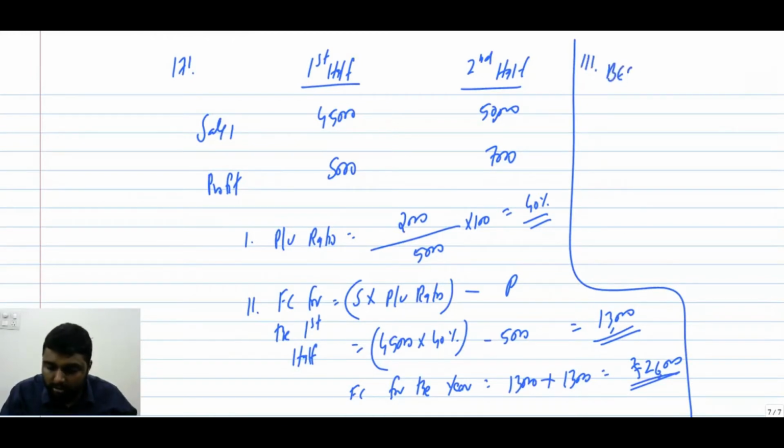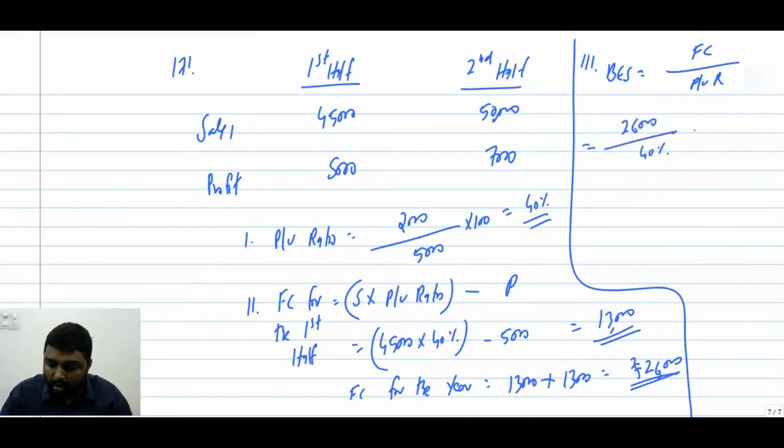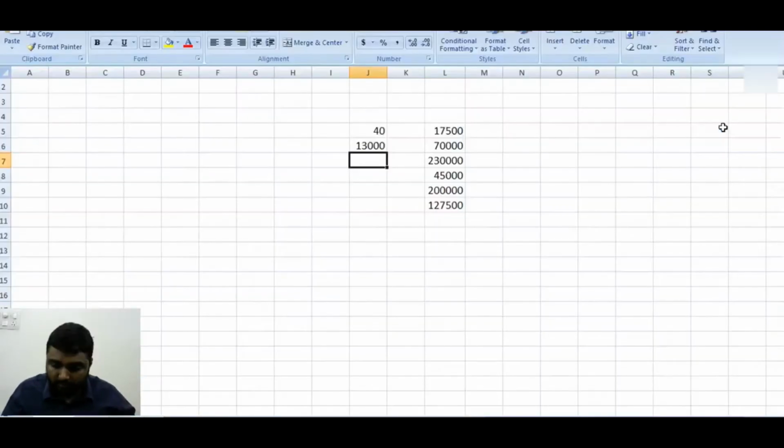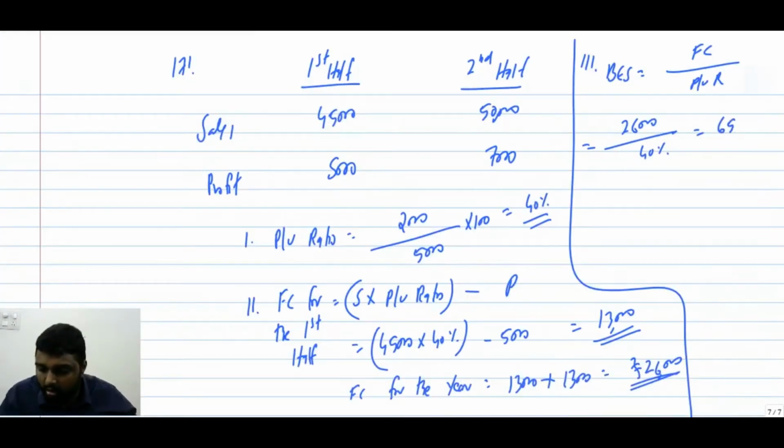See, break-even sales is fixed cost by PV ratio, everything for the year only. So 26,000 by 40%. We will get 65,000.